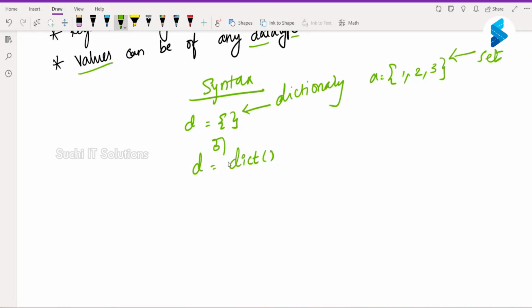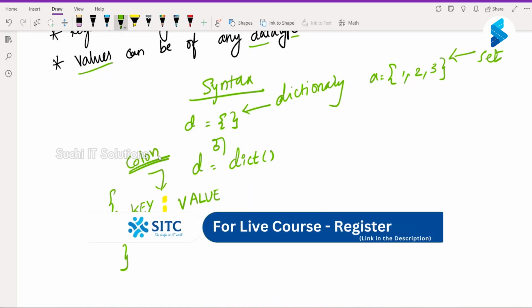Now, a dictionary is a set of key and value pairs. Between a key and a value, there should be a colon.